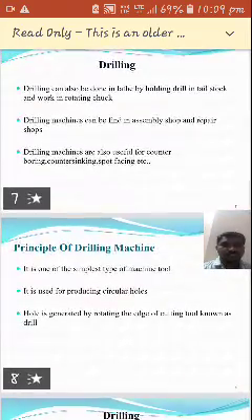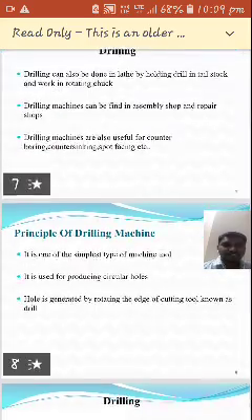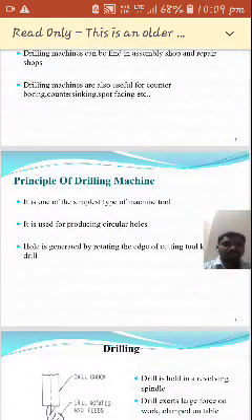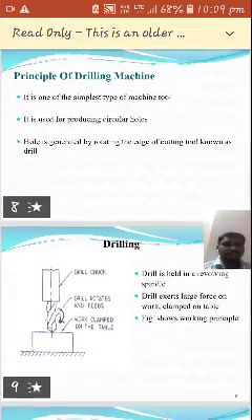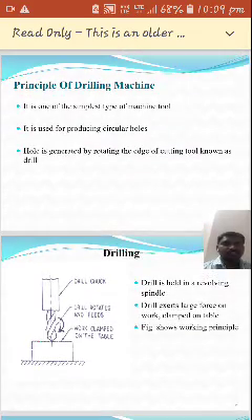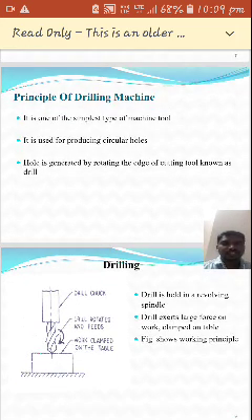So by using the drilling machines, they also produce various operations like counter boring, counter sinking, and spot facing, and so on. Now coming to our topic, that is the principles of drilling machine. It is one of the simplest types of machine tool. It is used for producing circular holes.